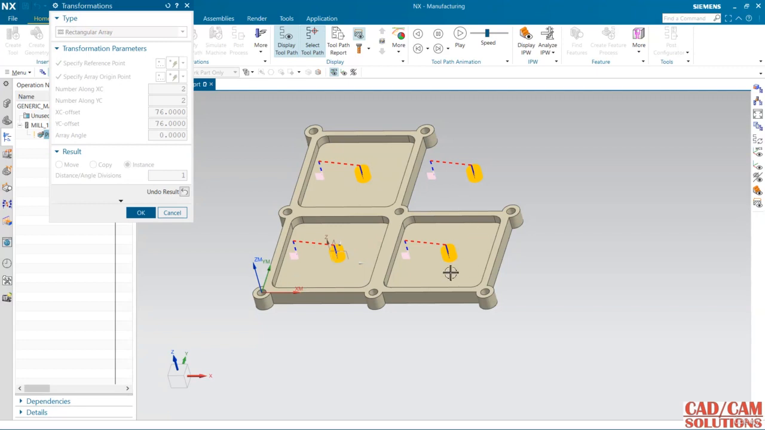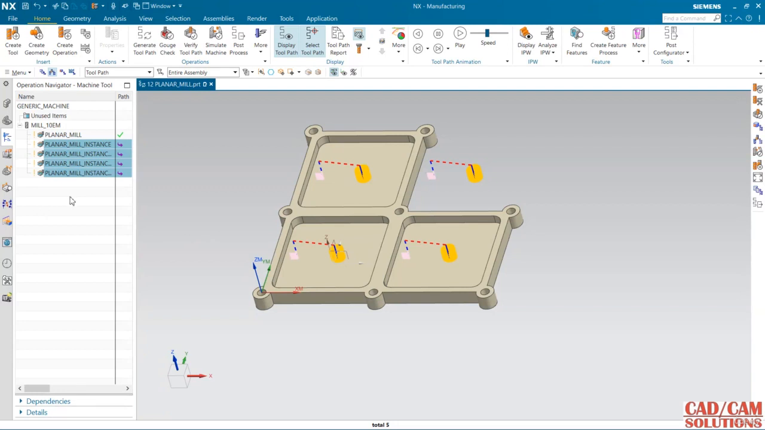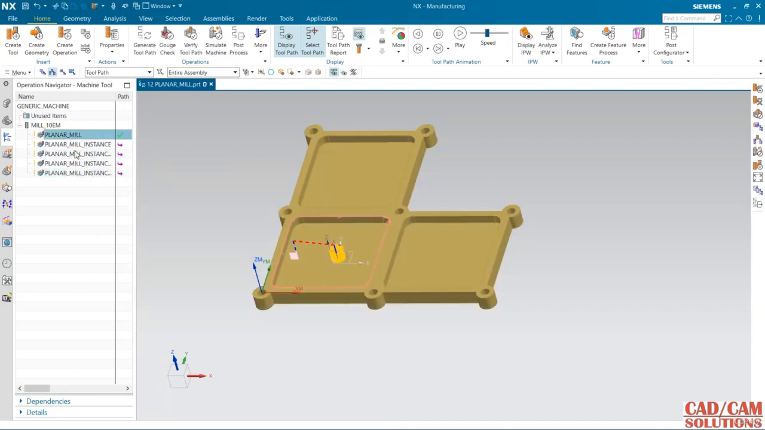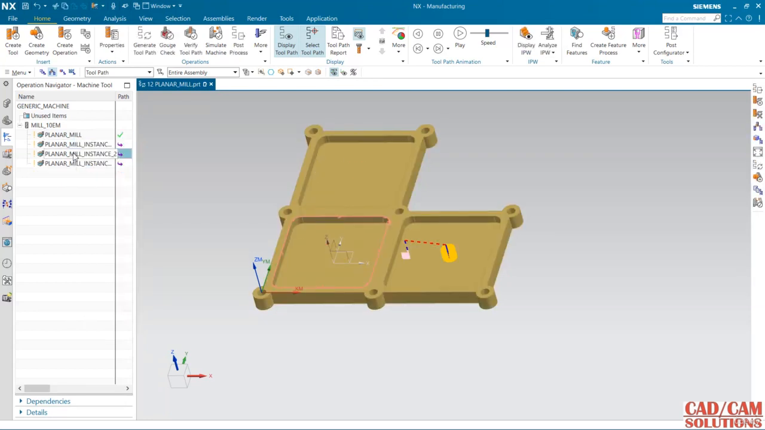Okay, it is generating. Now we have created 2 by 2, which means 4 instances, 1 2 3 4. But we have already done one operation, so I'm going to delete the repeated one. This one is repeated in the same pocket. This is the original one, this is the instance in the same pocket, so I'm going to delete this one. Just delete. Now 1 2 3 4.